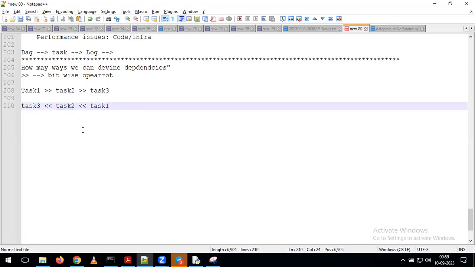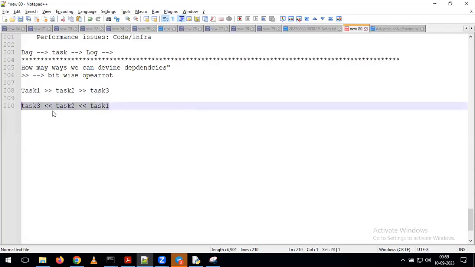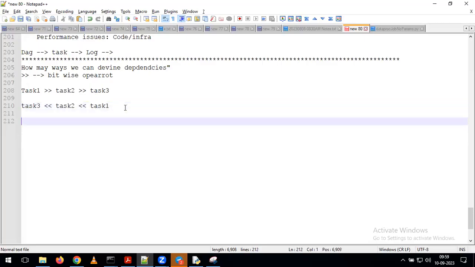Indirectly, both are the same. Depending on your convenience, you can give it like this, or you can give it like this also. In the same way, we have one more option: a keyword called chain. By using the chain keyword, we can give it like this also: task 1, task 2, task 3. So we have multiple ways to define the dependencies.